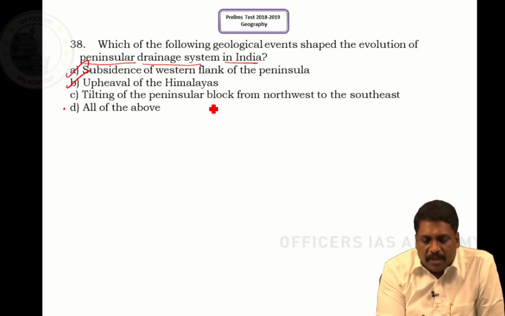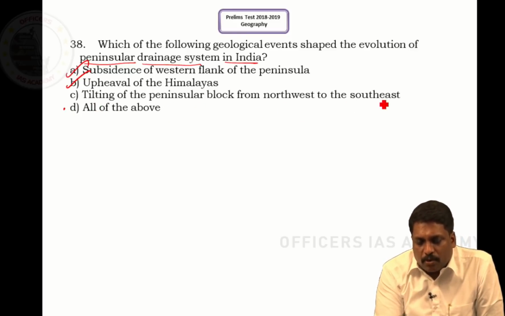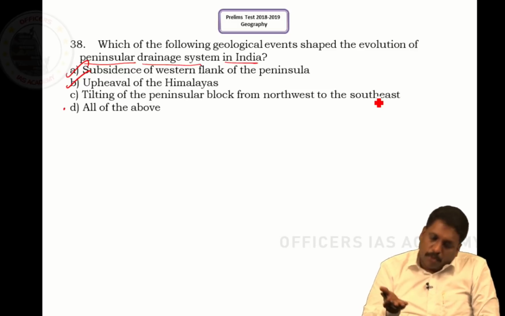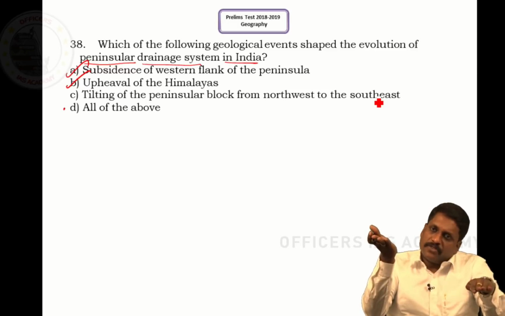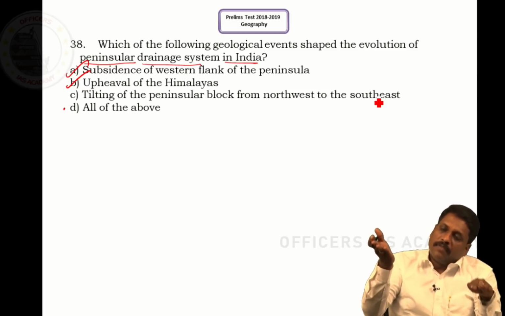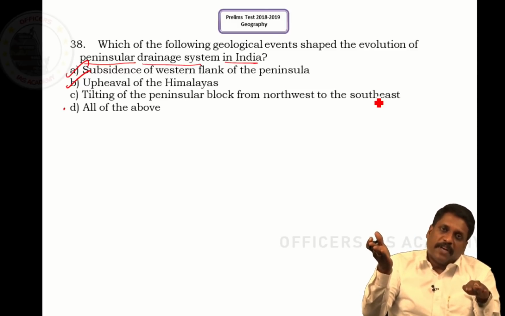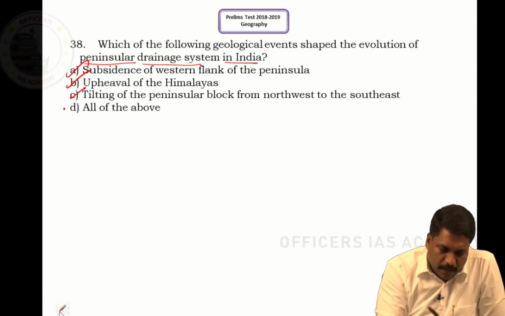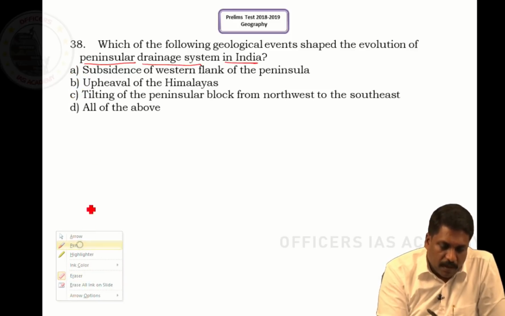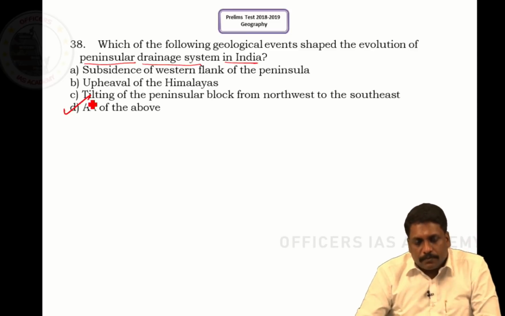Tilting of the peninsular block from the northwestern side to the southeastern side. It means the northwestern side of the peninsular block is slightly elevated and the southeastern side has a slight slope. That is the reason most of the peninsular rivers flow from west to east, right sir. So this statement is also right. Now what is the conclusion when I talk about the most appropriate statement here? It should be all of the above, sir.